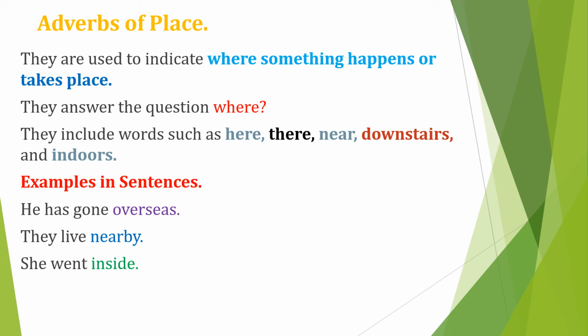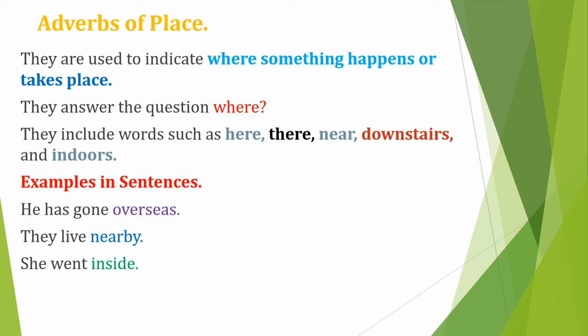Let us examine the following sentences. He has gone overseas. Second example, they live nearby. And the last example, she went inside. Remember, adverbs of place tell us where something happens. So from the first example, he has gone overseas. The verb there is going. So if you ask yourself, where did this person go? The answer is overseas, and automatically overseas becomes our adverb of place.